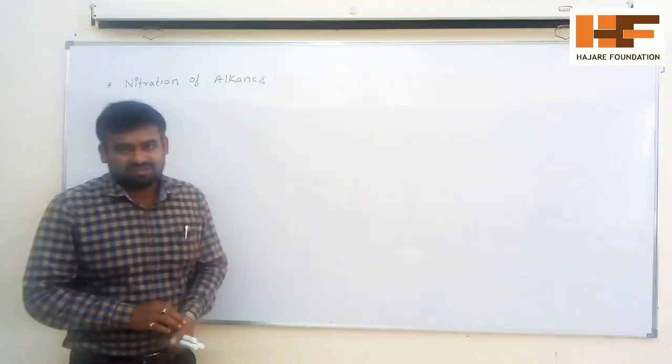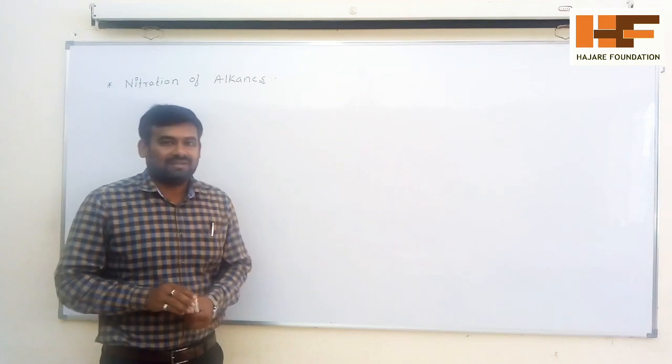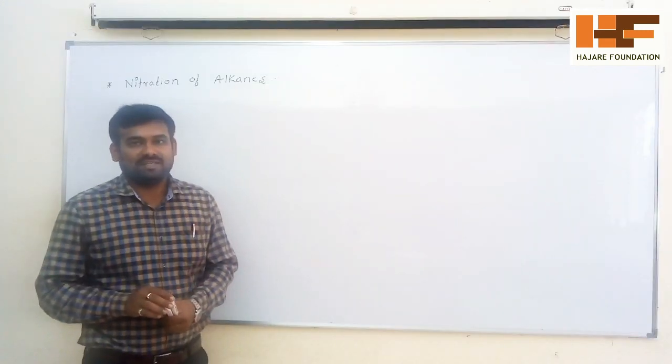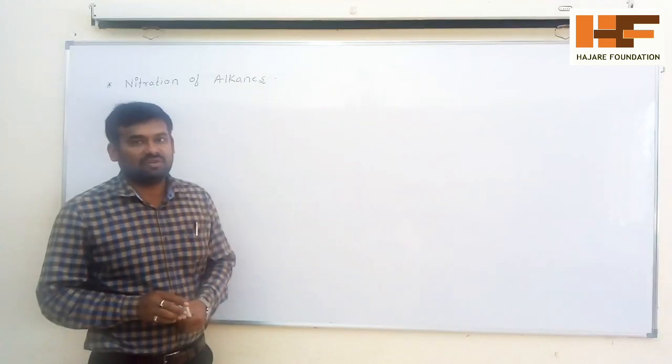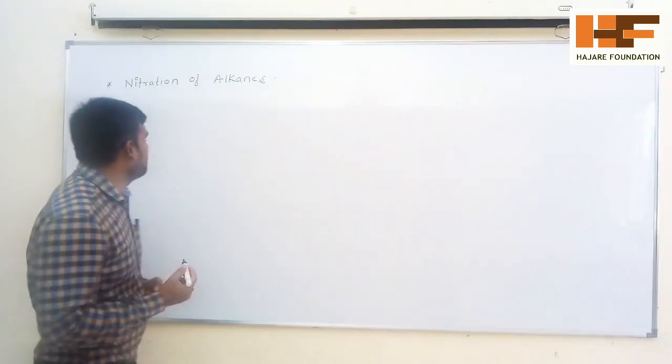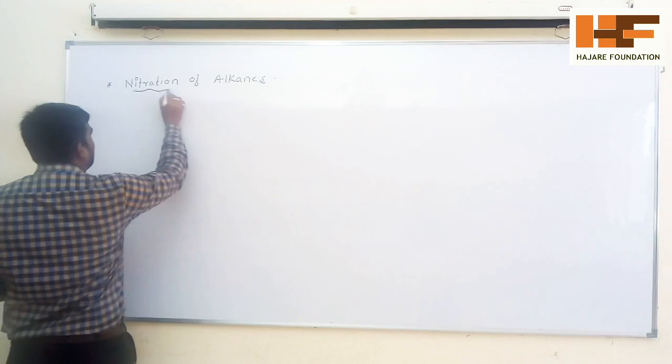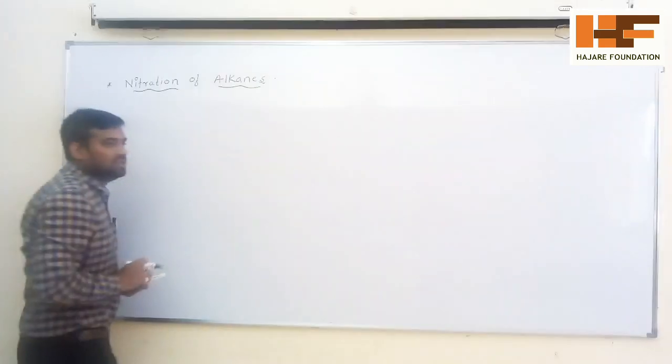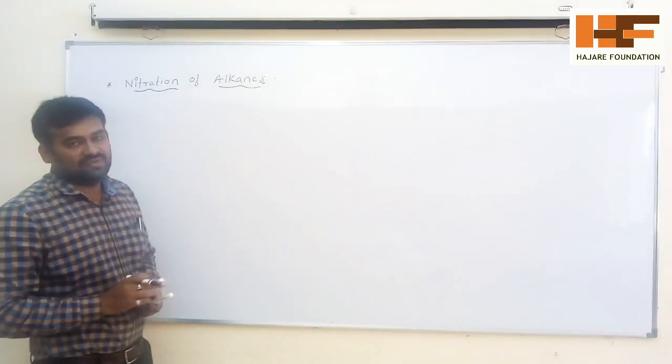In the previous class, we discussed the chemical properties of alkanes. Halogenation of alkanes is over, and combustion of alkanes is over. Today, I am going to start the third chemical property, that is nitration of alkanes. So, in the nitration of alkanes, if you take